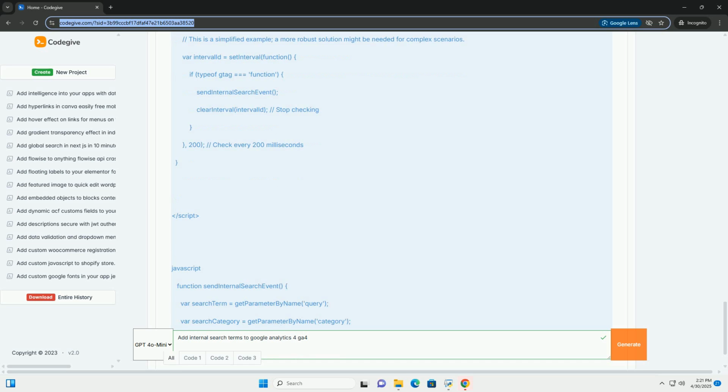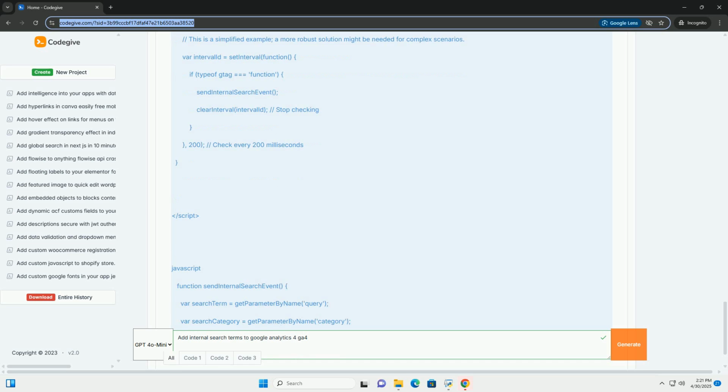Step-by-step implementation guide. This guide outlines the steps required to implement custom internal search tracking in GA4, using either Google Tag Manager, GTM, or direct JavaScript implementation. 1. Identify your search query parameters. The first step is to identify the URL parameter, such as s, used to pass the search term. Examine the URL generated when you perform a search on your website.